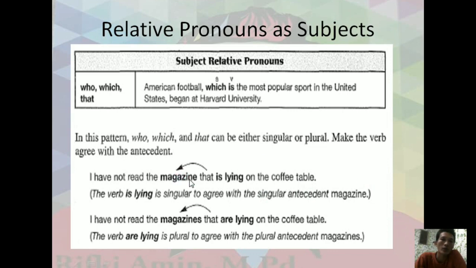Look at here, magazines. And here, I have not read the magazines that are lying on the coffee table. The verb are lying is plural to agree with the plural antecedent. Why? It is categorized like the pronoun it, and this is the pronoun they. That's why we use are lying, and this is like is lying.